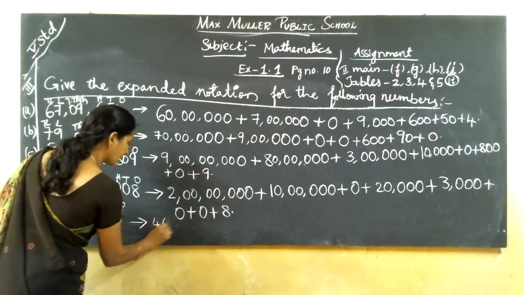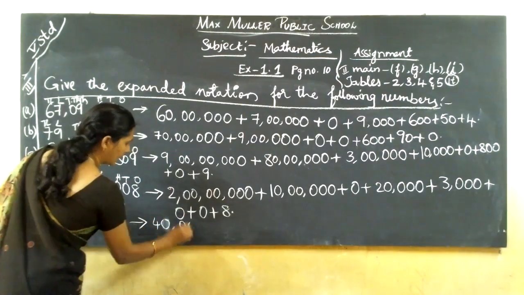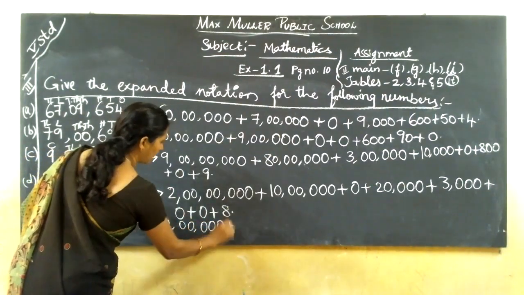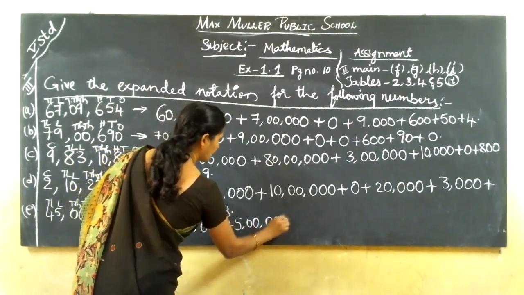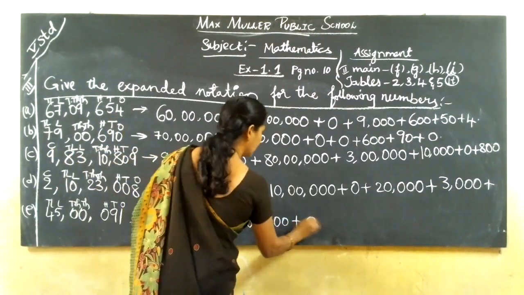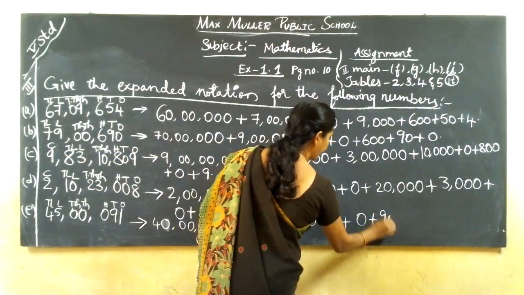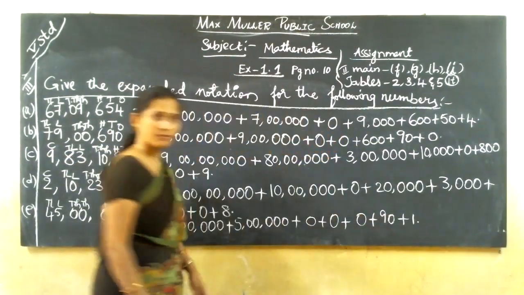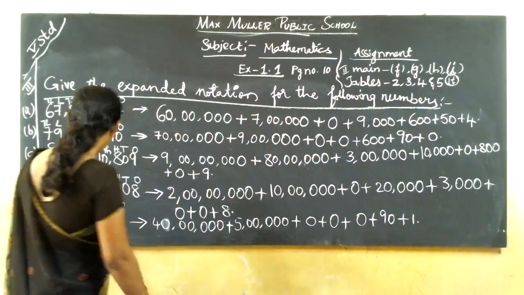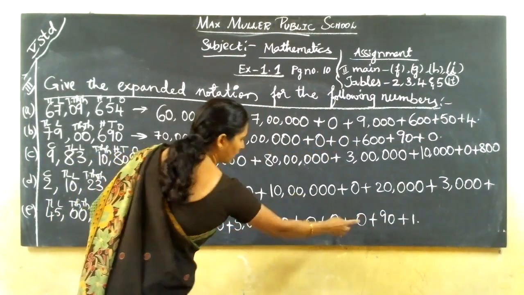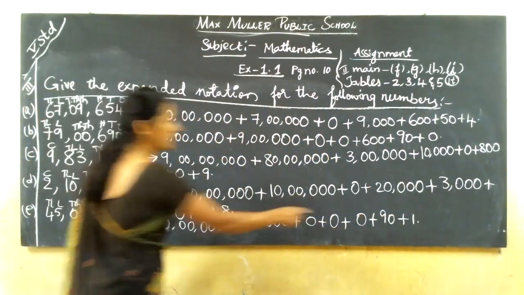So 40 lakhs plus 5 lakh plus 0 plus 0 plus 0 plus 90 plus 1. Here 10,000 column also 0 only, 1000 column also 0 only. So I kept 0 0 and hundreds column also 0 only. So I kept 0 only.